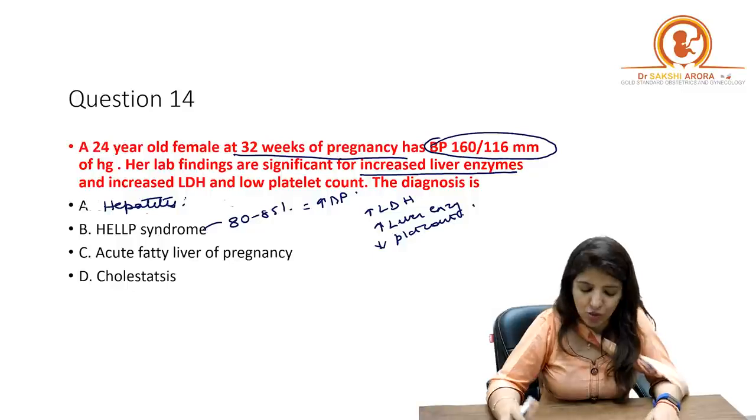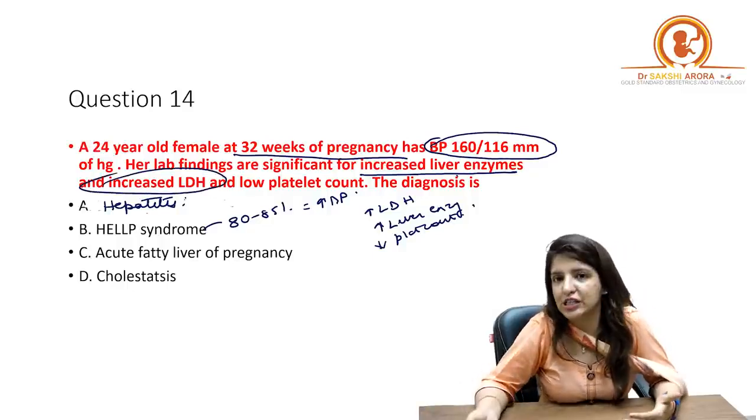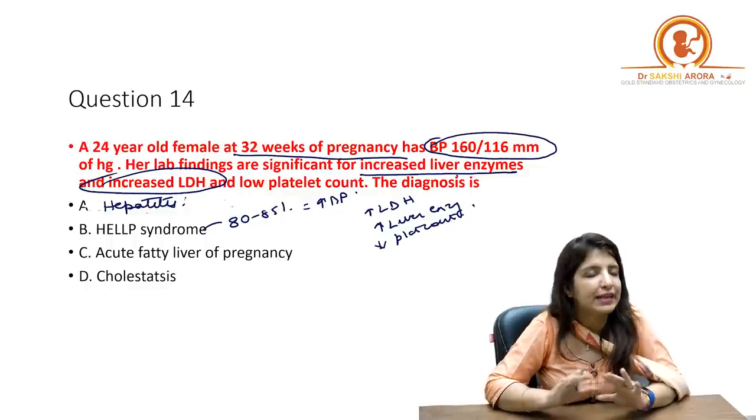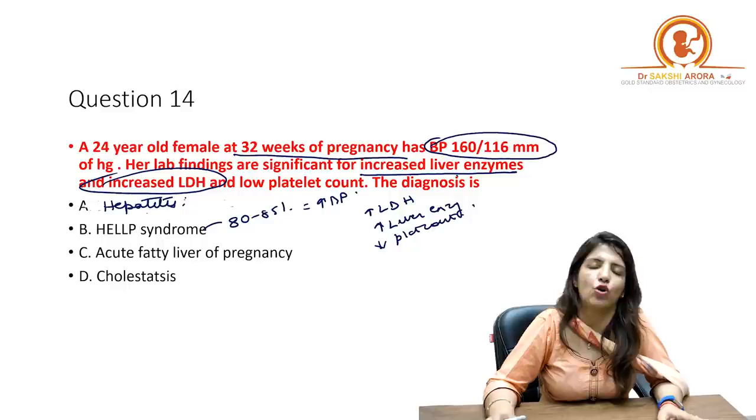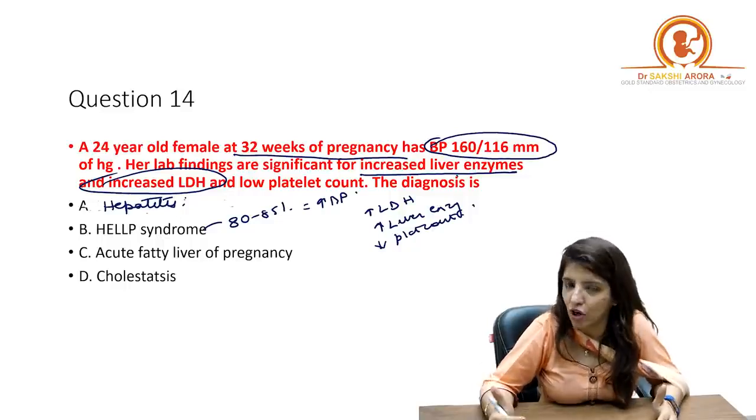Right? So in this question, we are getting increased LDH, increased liver enzymes, low platelet count and high BP. That leaves no doubt that the diagnosis is HELLP syndrome. Let us see the other options. Why not the other options?